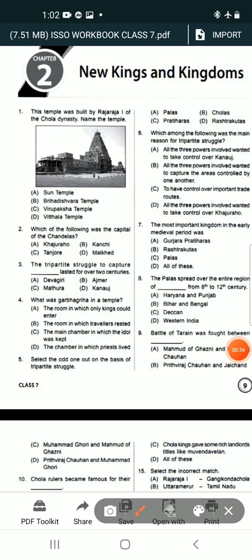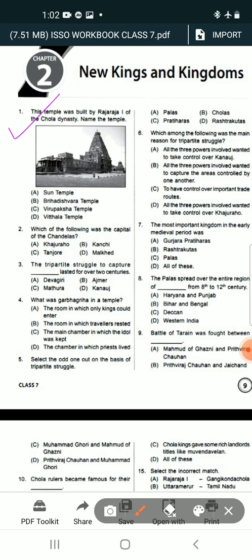So question number 1. The temple was built by Rajaraja I of the Chola dynasty. That means the temple whose picture we are showing here. It was actually built by Rajaraja I in the Chola dynasty. Name the temple. There are four options given. One is Sun Temple. Next is Brihadeshwara Temple.